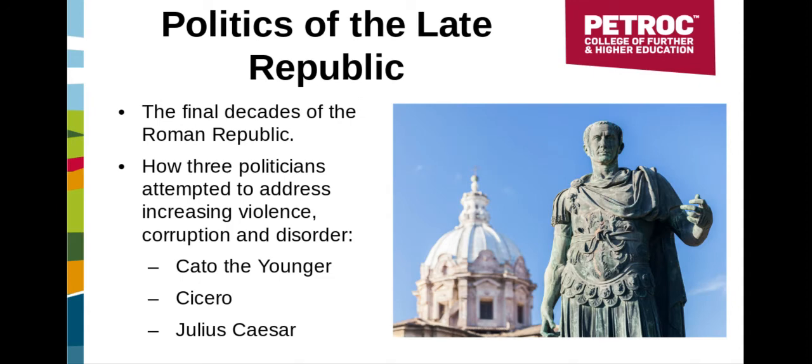Finally, we have Politics of the Late Republic. This module takes us back to the period immediately before the time studied for the Imperial Image module, to the final dying days of the Roman Republic, a period of approximately 40 years from the dictatorship of Sulla to the death of Cicero. The module looks at how the political system fell apart, leading to its replacement by the rule